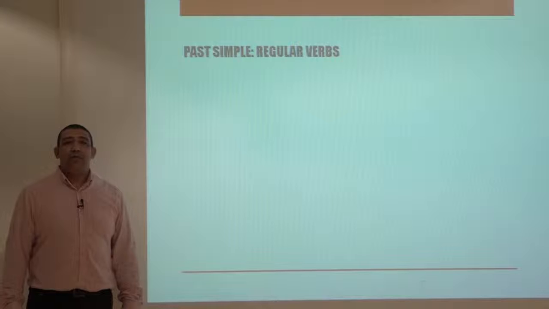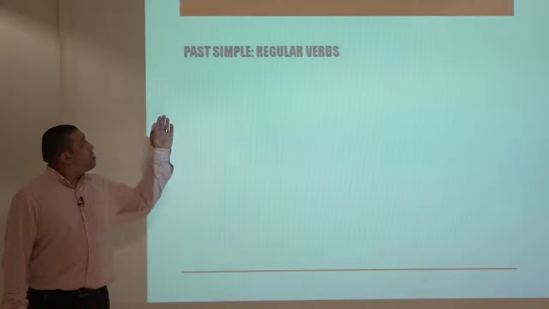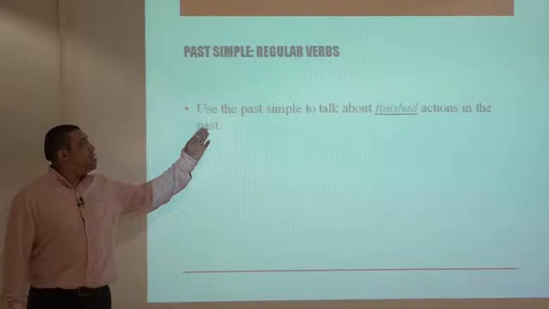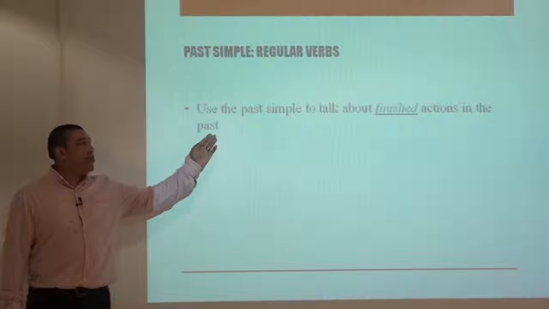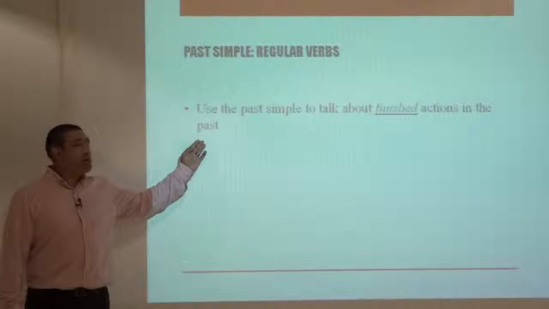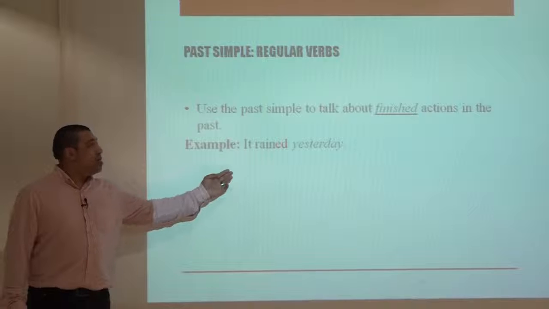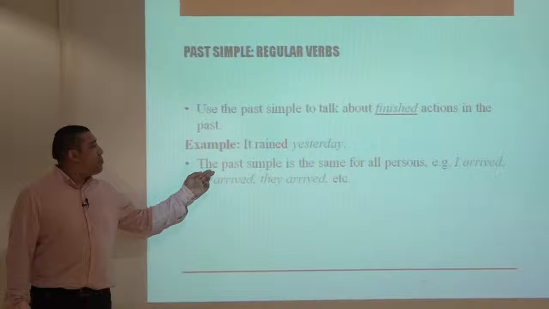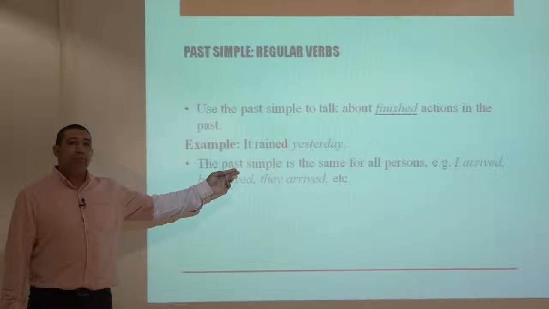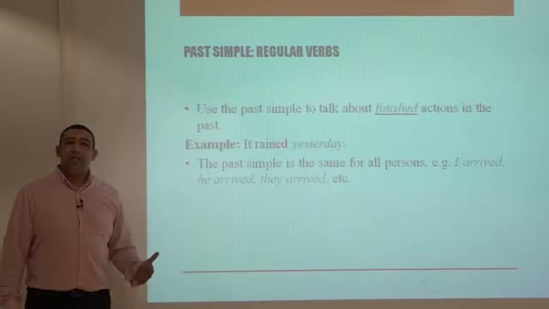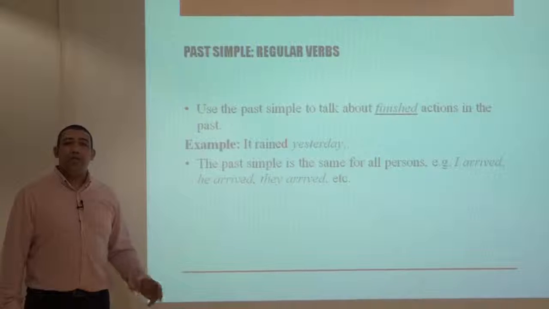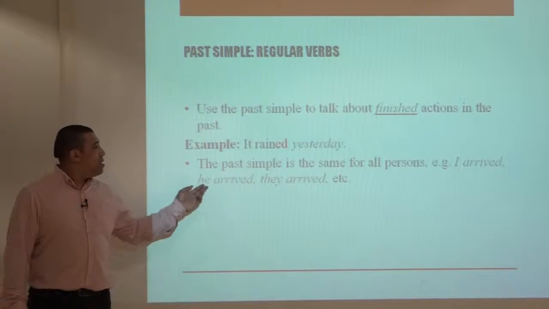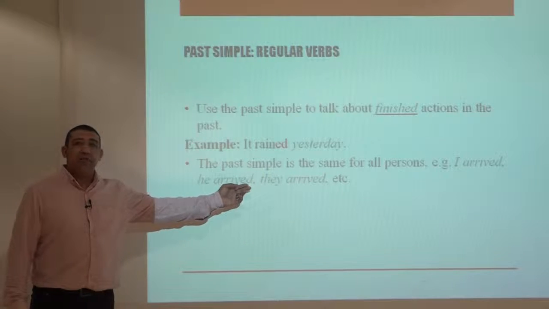Welcome back to lesson 10. Simple past tense, regular verbs. We use the simple past to talk about finished actions in the past. For example, it rained yesterday. The past simple is the same for all persons: he, she, it, I, you, we, they. For example, I arrived, he arrived, they arrived, etc.